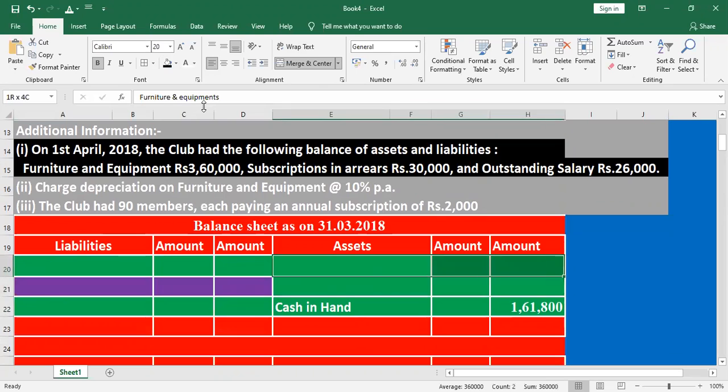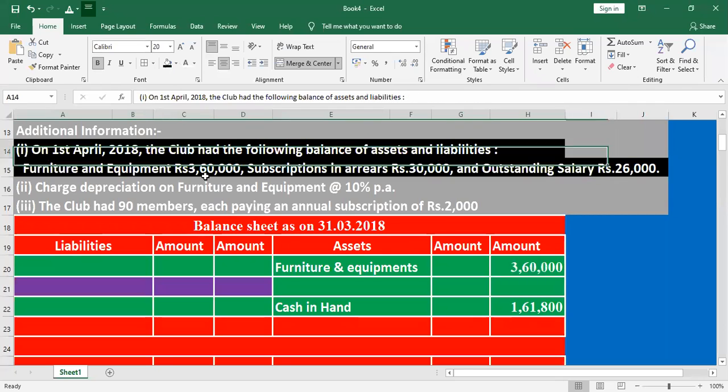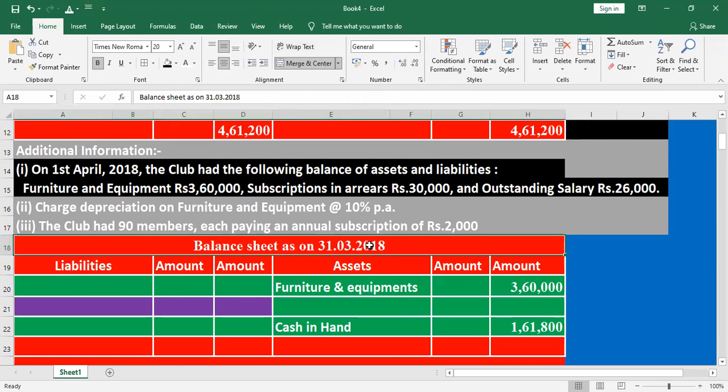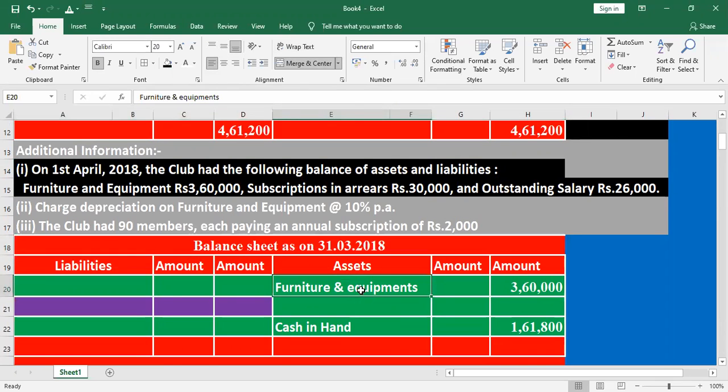All the assets will be mentioned on the asset side. Here they are given the date 1st April 2018, which means 31st March 2018. Furniture and equipment 3,60,000.